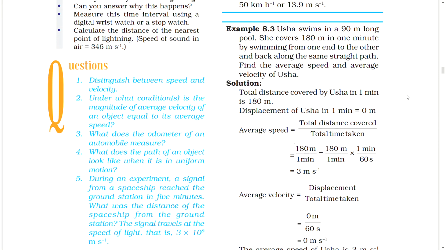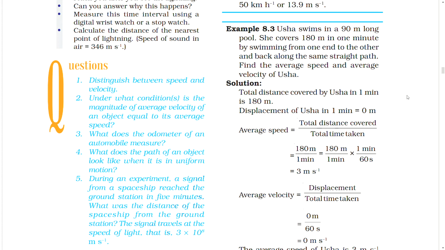Example 8.3. Usha swims in a 90-meter long pool. She covers 180 meters in 1 minute by swimming from one end to the other and back along the same straight path. Find the average speed and average velocity of Usha. Solution. Total distance covered by Usha in 1 minute is 180 meter. Displacement of Usha in 1 minute equal to 0 meter.